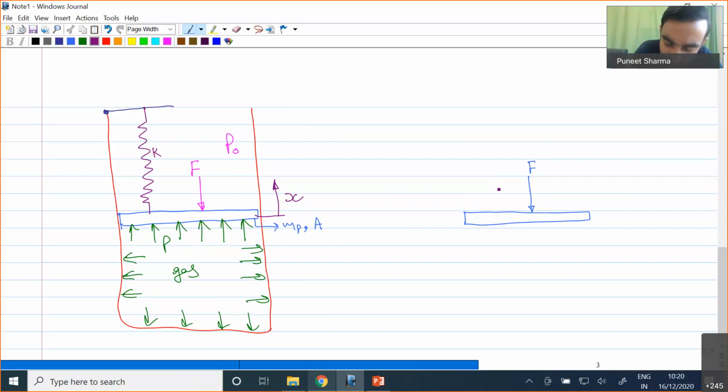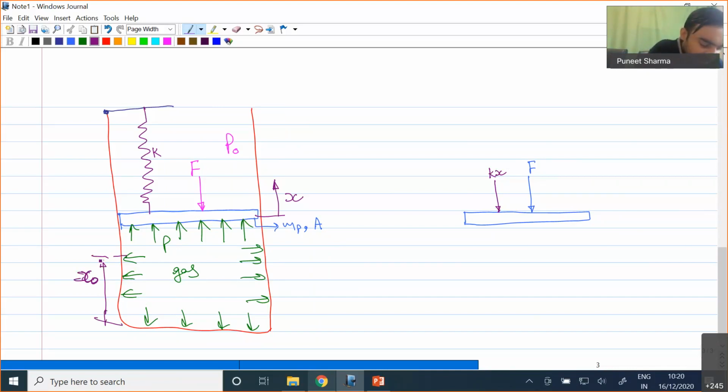Because of that, we will have some Kx spring force in the downward direction. Now if I consider some location over here which represents the x naught displacement with reference to the bottom, say that displacement x naught represents the neutral position of the spring.